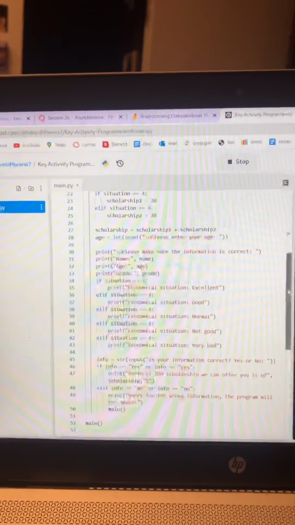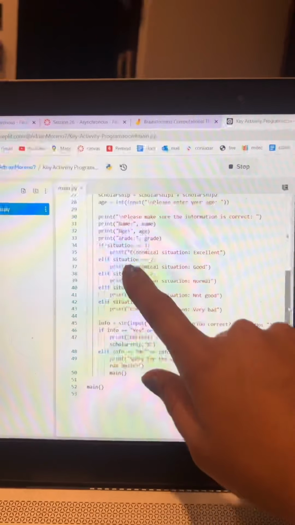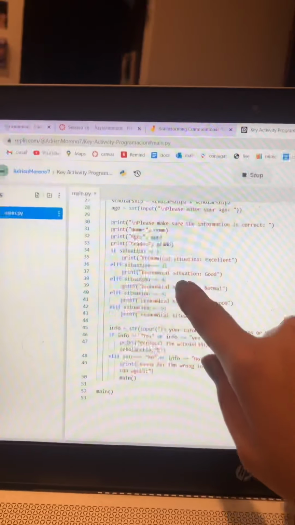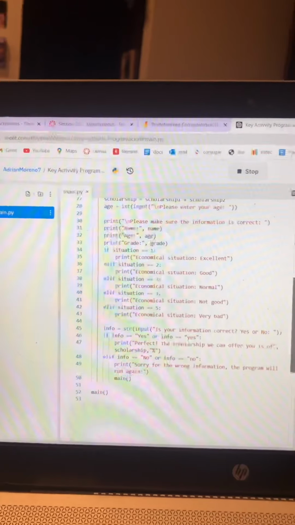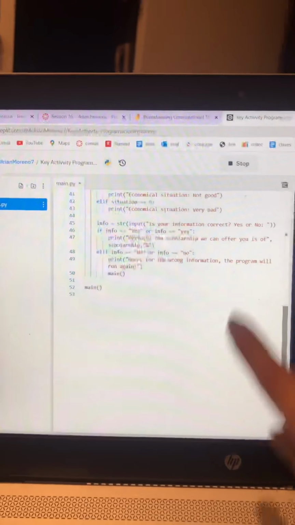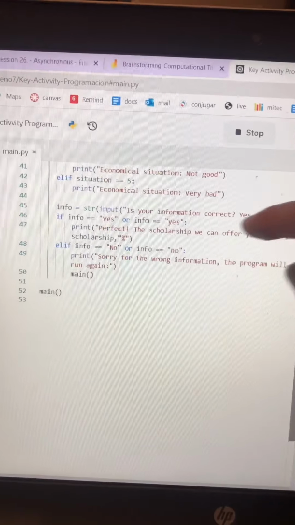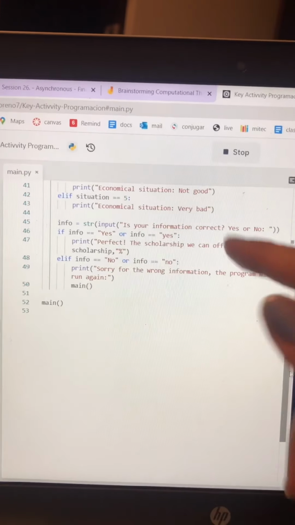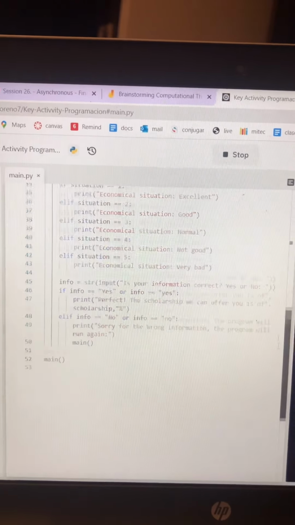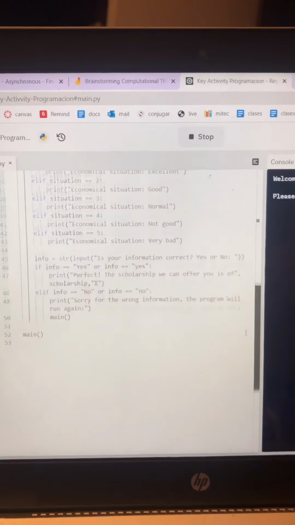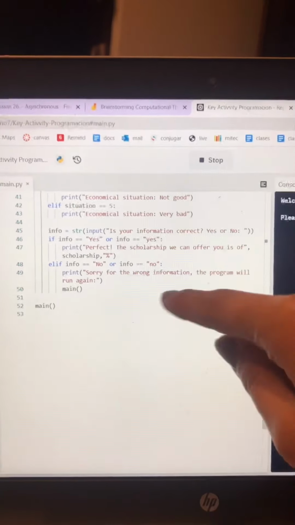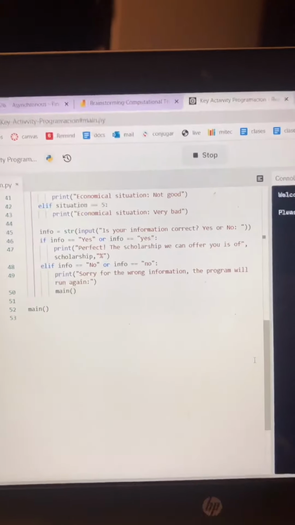And here we also use if and if for the possible situations that can be given. If you say yes, it's going to give you the percentage of the scholarship that applies to you, that has been analyzed depending on all the answers you gave. And if you say no, this message is going to come on the screen.